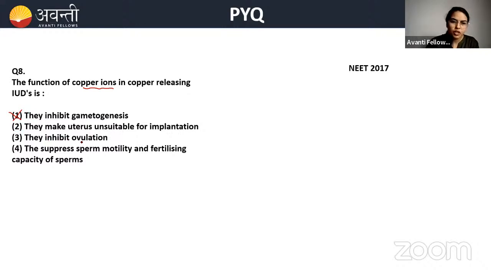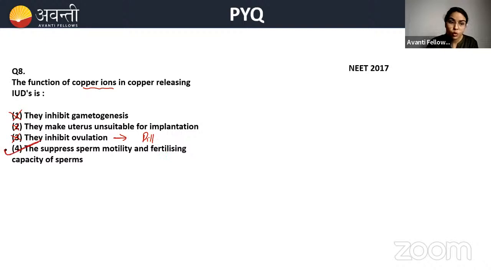Then the third option, they inhibit ovulation. No, inhibiting ovulation is a function of the pill. Pills are mainly doing that. याद रखो बेटा, ovulation को prevent करते हैं contraceptive pills. Then the copper releasing ions suppress the sperm motility and fertilizing capacity of the sperms.